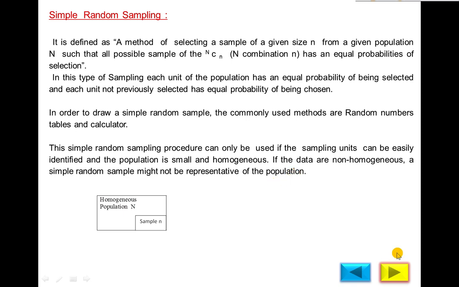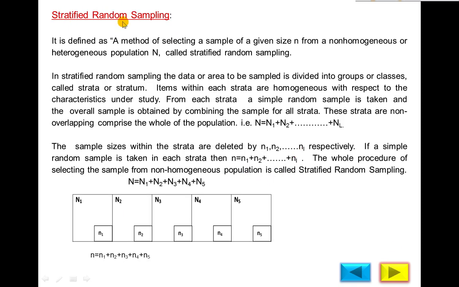Then we use another method, called stratified random sampling. Stratified random sampling is defined as a method of selecting a sample of given size n from a non-homogeneous or heterogeneous population. Suppose this is the total population, the faculty of science or pharmacy, and there are five different classes: first year, second year, third, fourth and fifth year. According to qualification, the total population is heterogeneous.